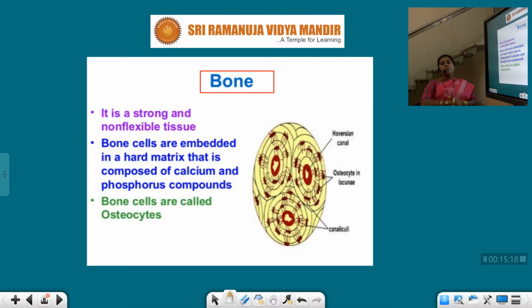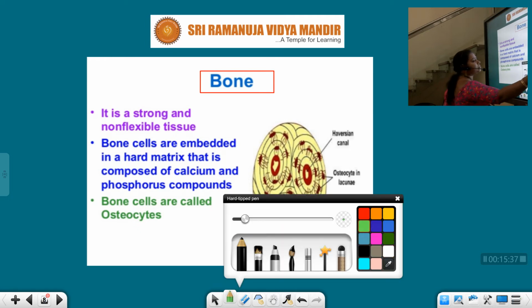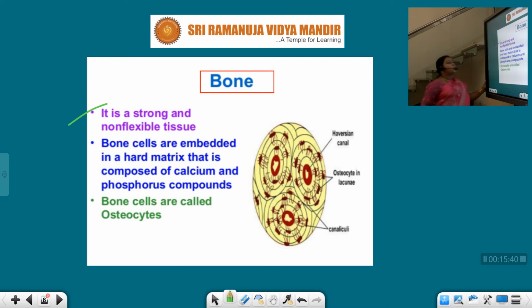First, let us talk about the bone. It is a strong and non-flexible tissue. Bone is so strong and non-flexible. Can it be flexible? No. It is a non-flexible tissue. Bone cells are embedded in a hard matrix that is composed of calcium and phosphorus.